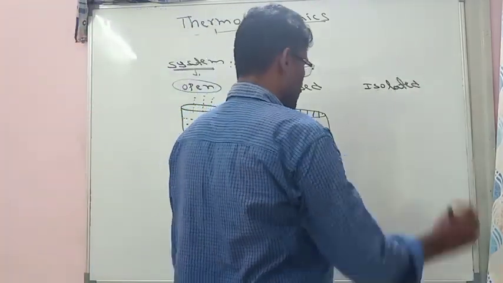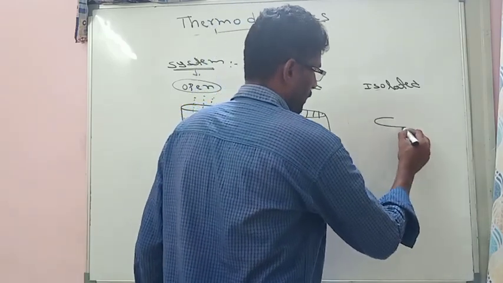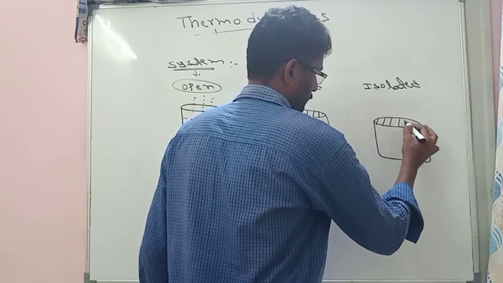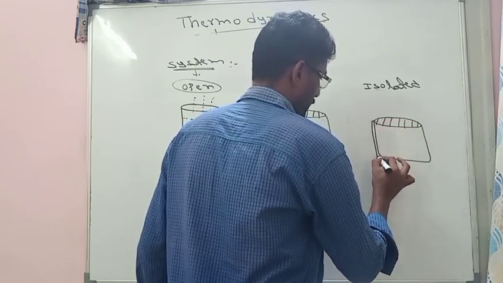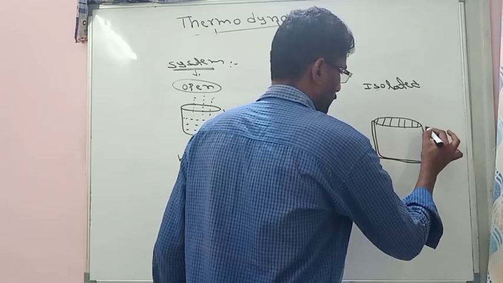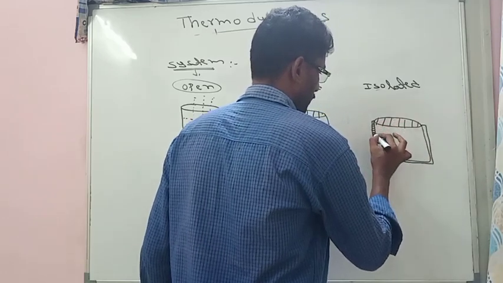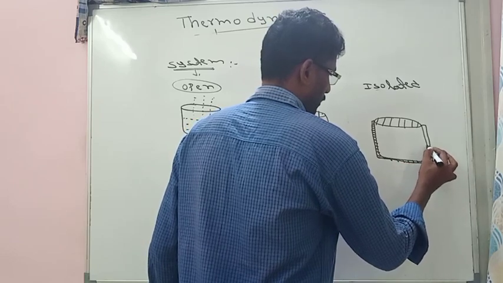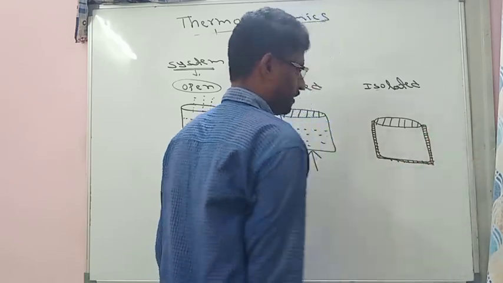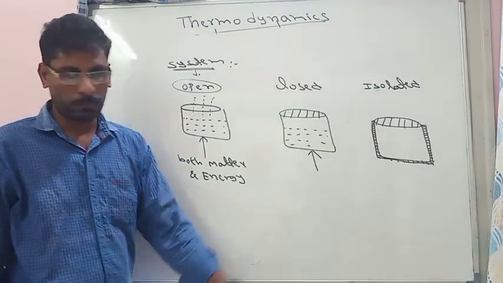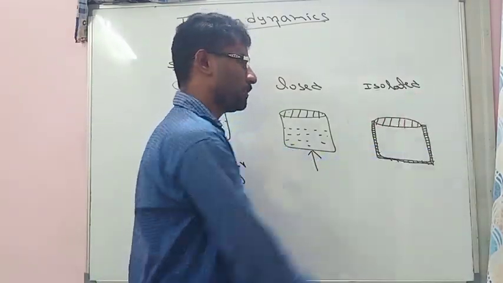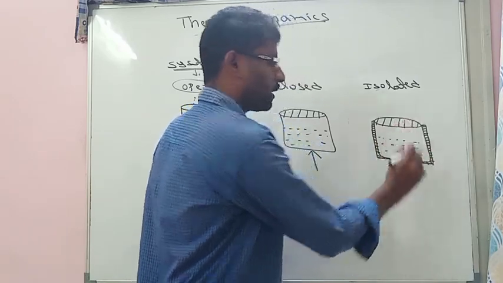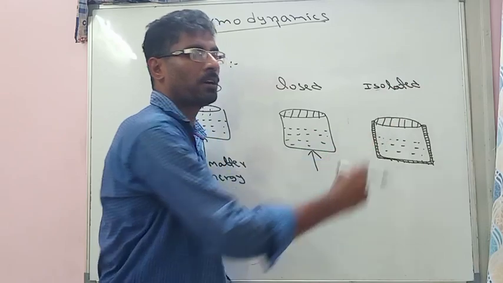Same like isolated system. What is an isolated system? If this beaker is coated with insulating material, like thermocol, then when it is coated with thermocol, heat cannot transfer, and matter also cannot transfer.